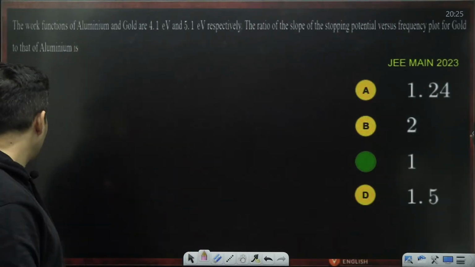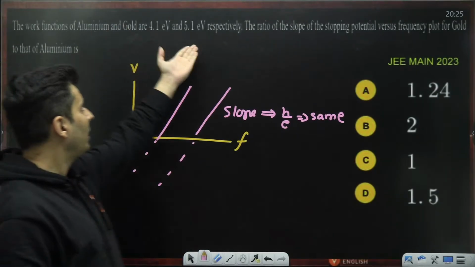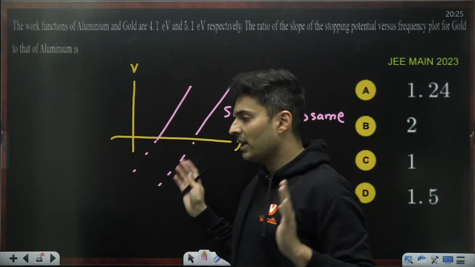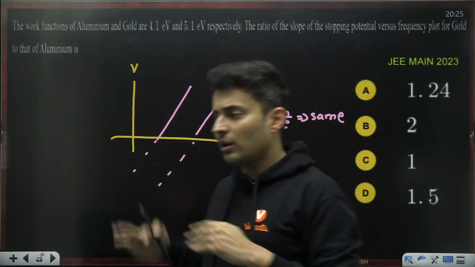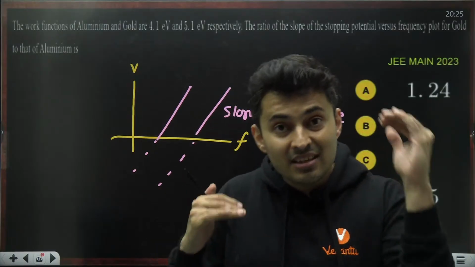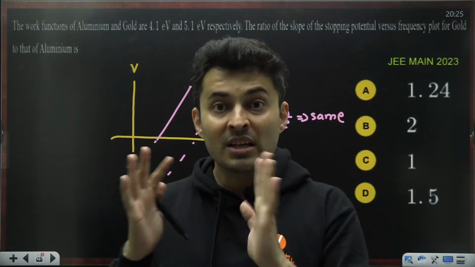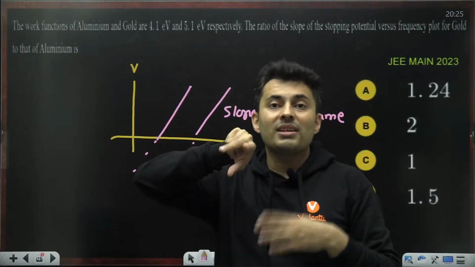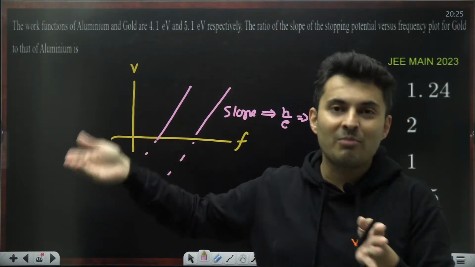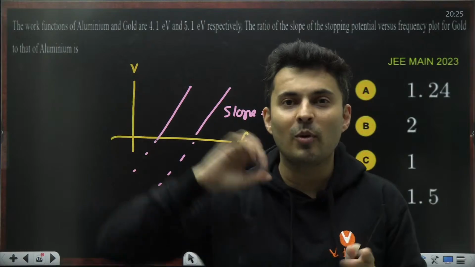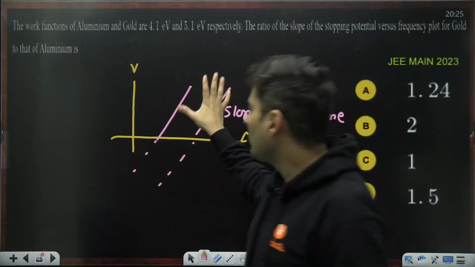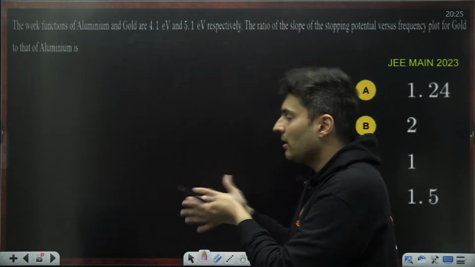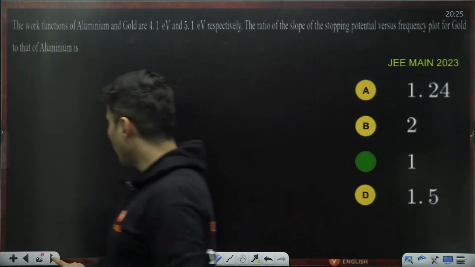This data is given just to confuse you, 4.1 and 5.1. That's why I have kept these questions together. By the way, whatever arrangement of questions has been done, you will see similar questions are clubbed together. In a particular concept, these types of questions can be framed based on the graph. This is also graph based. Let's see how they have changed the narrative, the approach.